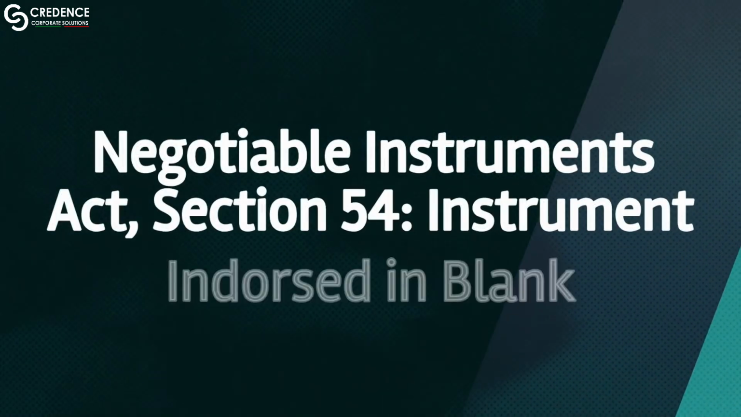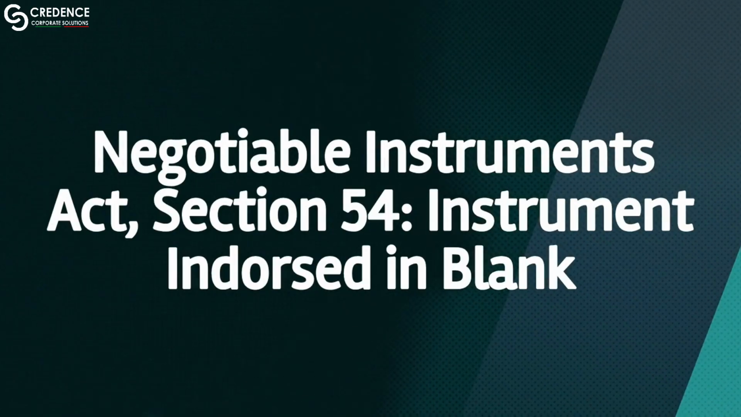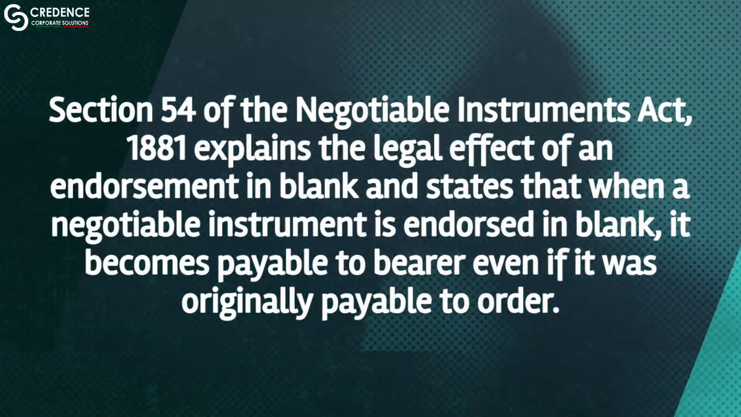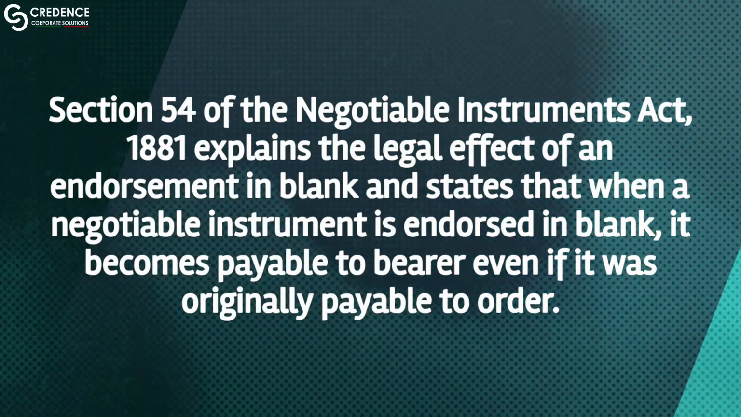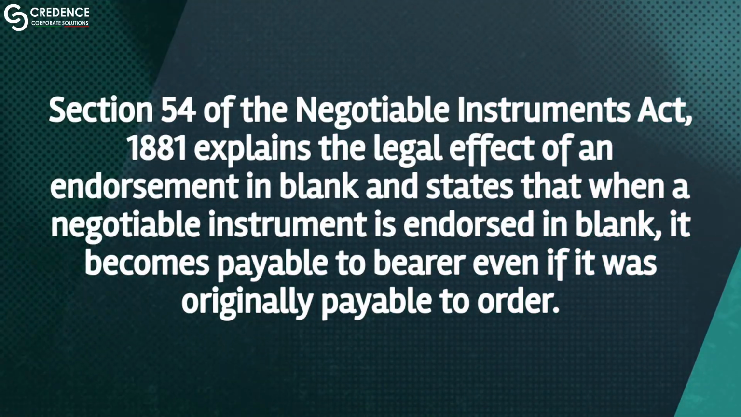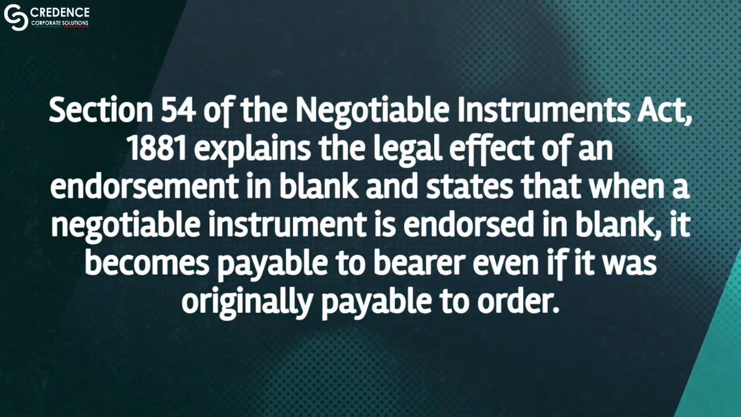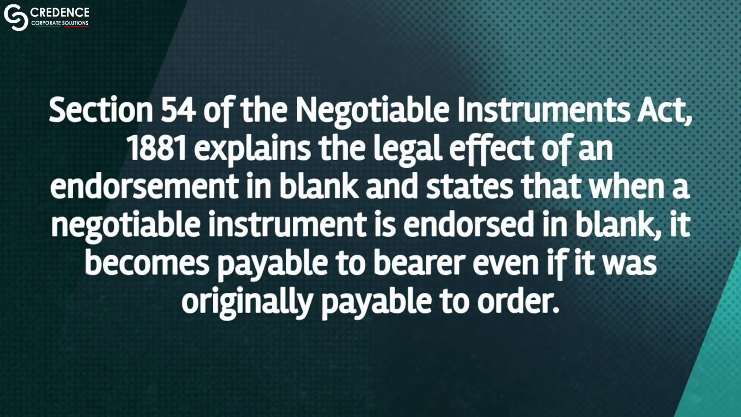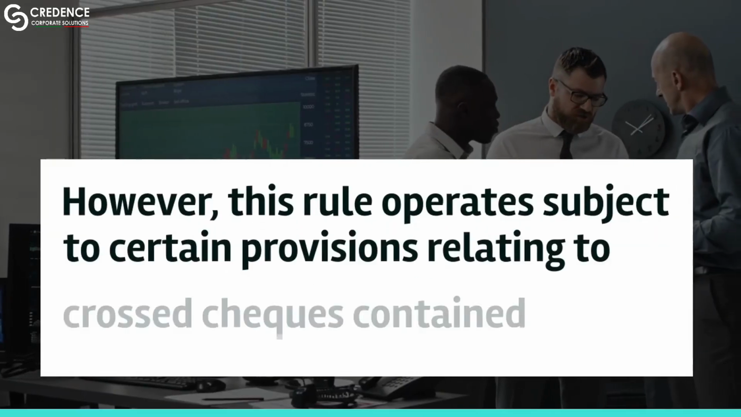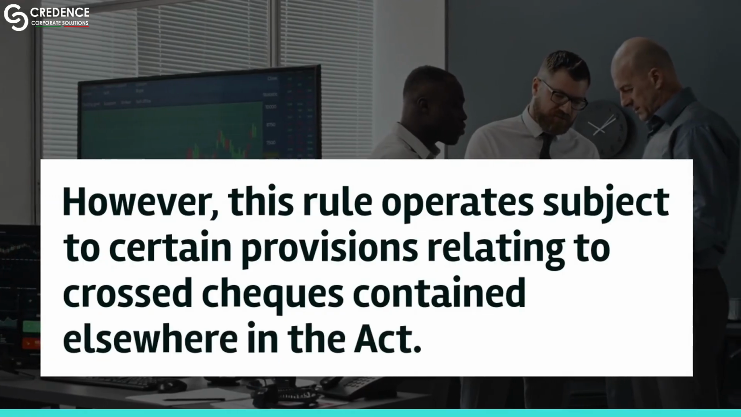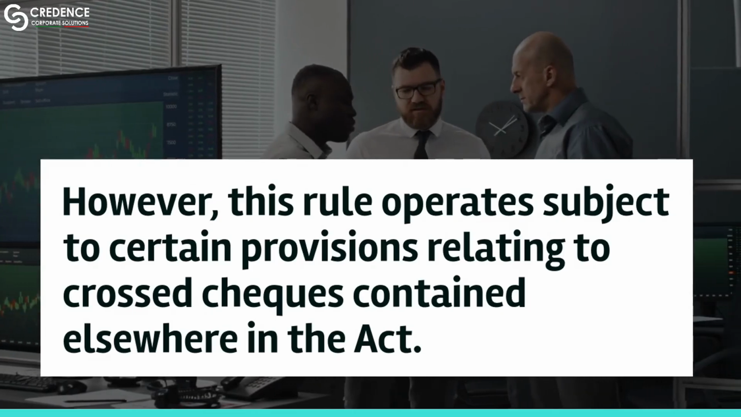Negotiable Instruments Act, Section 54, Instrument Endorsed in Blank. Section 54 of the Negotiable Instruments Act, 1881 explains the legal effect of an endorsement in blank and states that when a negotiable instrument is endorsed in blank, it becomes payable to bearer even if it was originally payable to order. However, this rule operates subject to certain provisions relating to crossed cheques contained elsewhere in the Act.